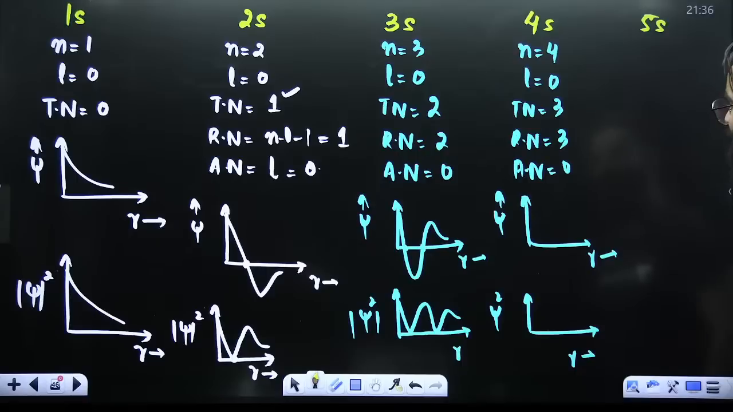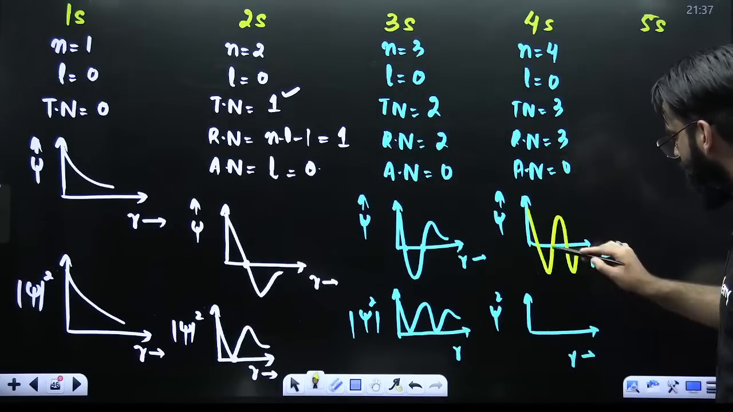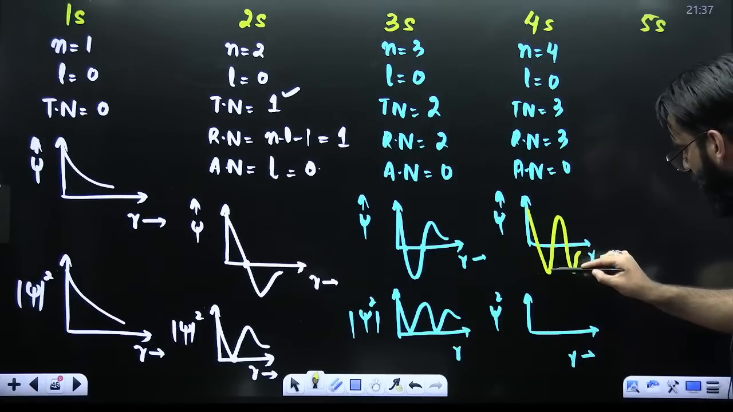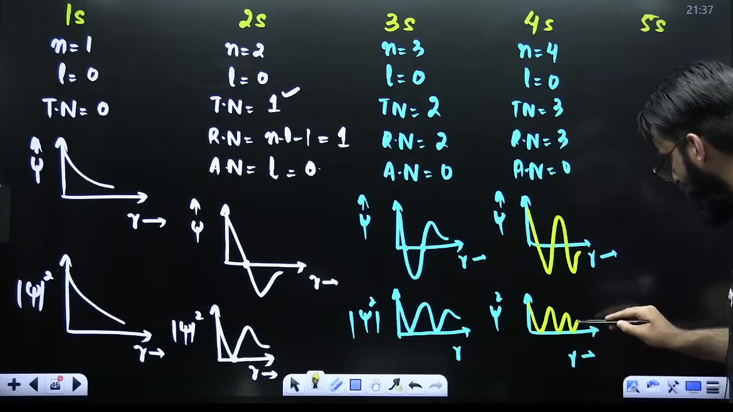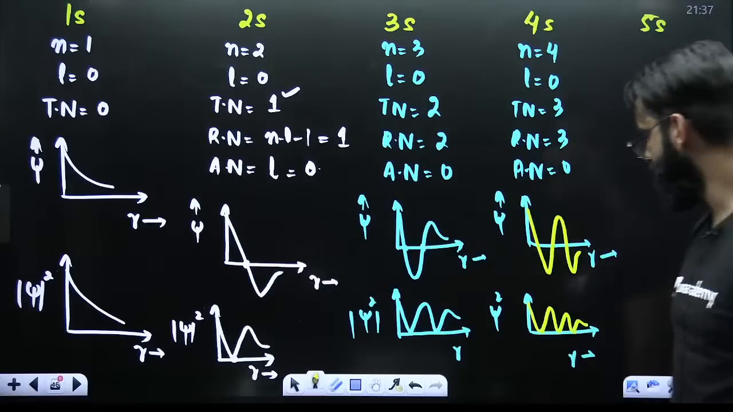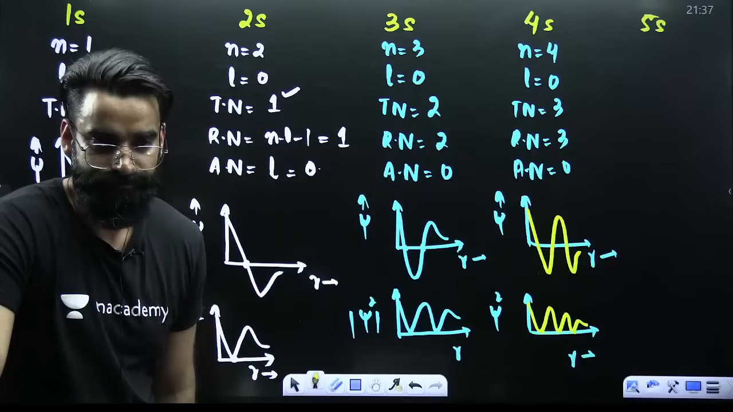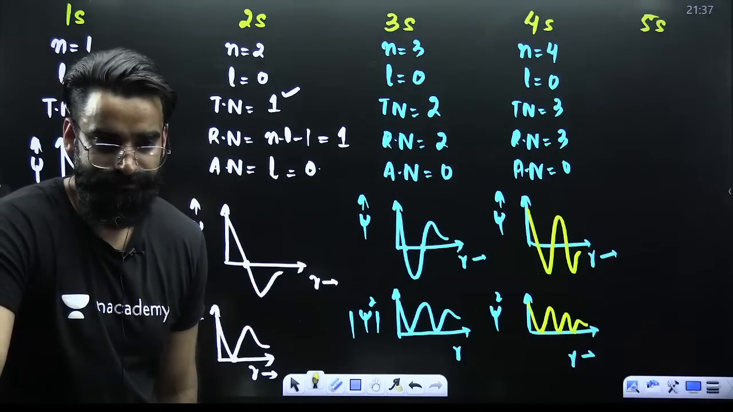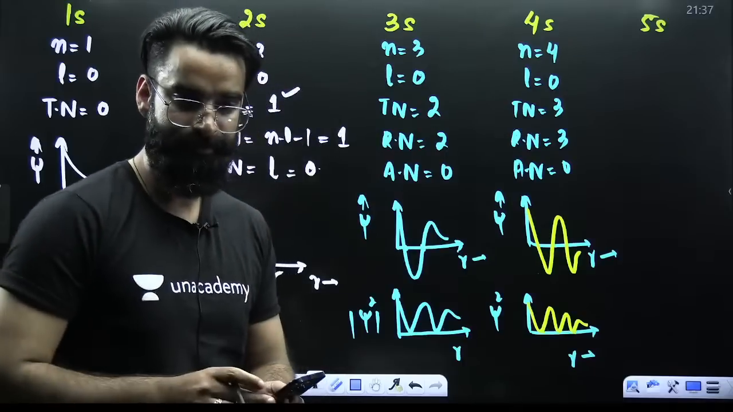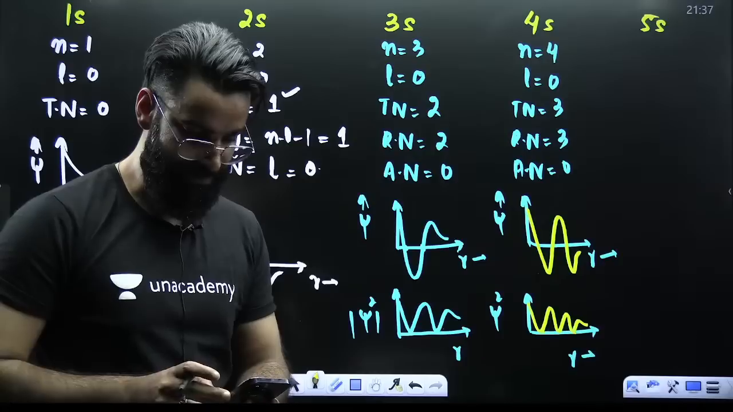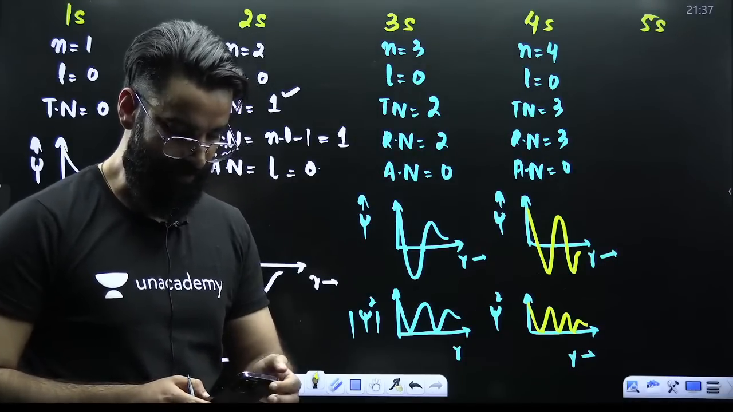At how many points will the graph touch? 3 points. S graph, so start from the top. So 1, 2, 3. Now, this portion, take the reflection, and like this. 1, 2, 3. 3 radial nodes. Perfectly done, people. From this, questions will be asked. So remember it from now onwards. I hope I'm clear to every one of you.